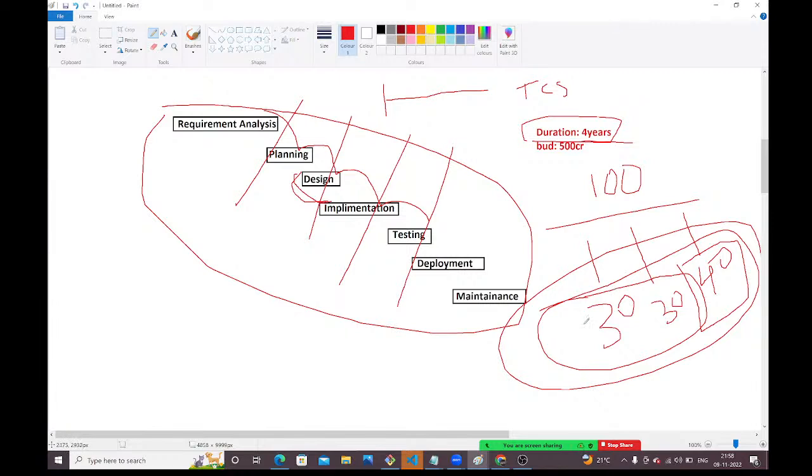Next, guys, in agile methodology, client interactions are very high. Daily we need to talk with the clients. Clients will be involved, guys. Whatever work we are doing, we are developing the sprint. Once the first sprint is completed, we need to go to the client and show it. If the client is happy, client is satisfied, then only we will move to the next sprint. See, guys, in agile methodology, for each and every sprint, we need to take the feedback from the client. Once client is satisfied, then only we will move to the next sprint.